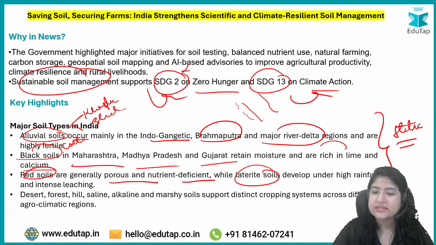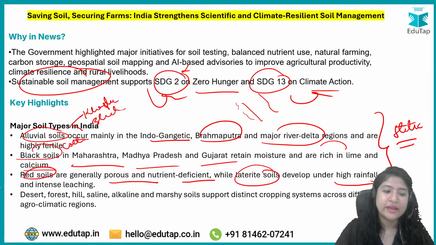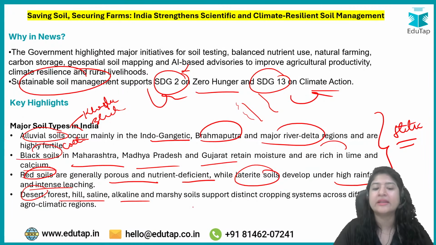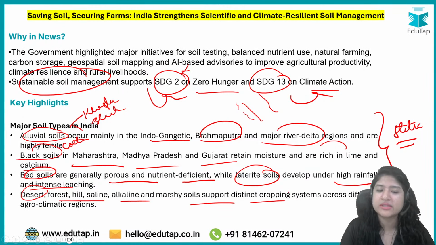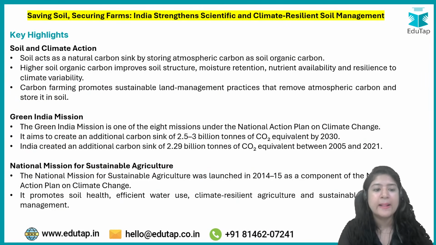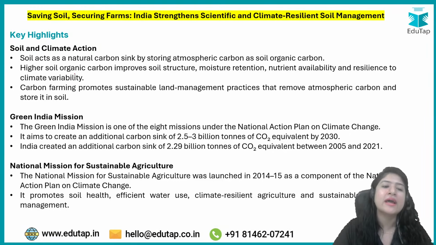ठीक है, laterite soils are usually found in high rainfall and intense leaching regions, and desert, forest, hill, saline, alkaline, marshy soils support distinct crop systems, like desert soil in the desert area, forest soil in the hill areas. ठीक है, all that. Apart from that, there are some other functions of soil, that it acts as a carbon sink.